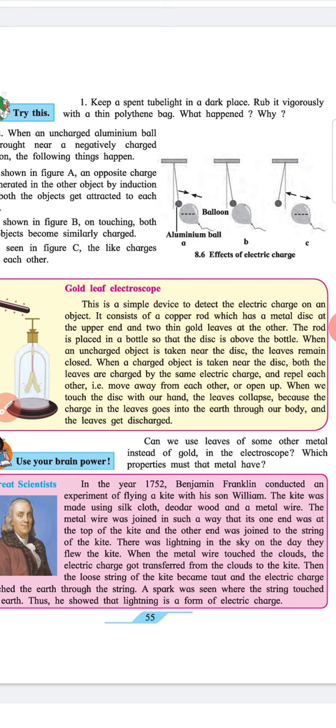When a charged object is taken near the disc, both the leaves are charged by the same electric charge and repel each other, that is, move away from each other or open up. When we touch the disc with our hand, the leaves collapse because the charge in the leaves goes into the earth through our body and the leaves get discharged.